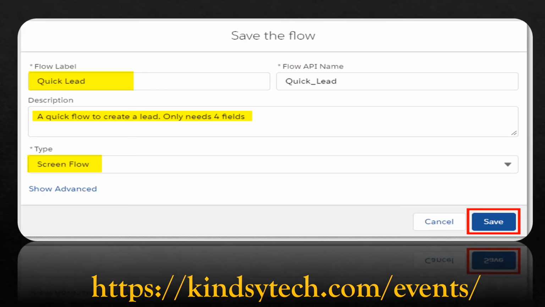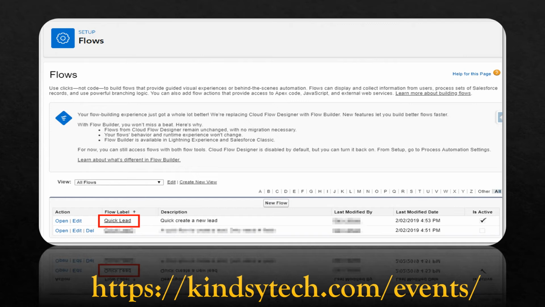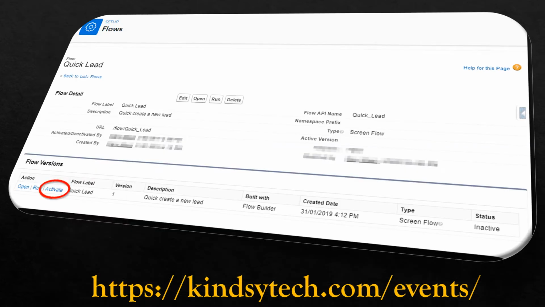Now we can save our new Quick Lead flow. So click Save. We'll need to provide a name, description, and select Screen Flow as the type. Click Save. Click the back arrow to exit the Flow Builder. And then to activate the new flow, click on the flow name. And now as we can see, we have the option to activate, so click on Activate.